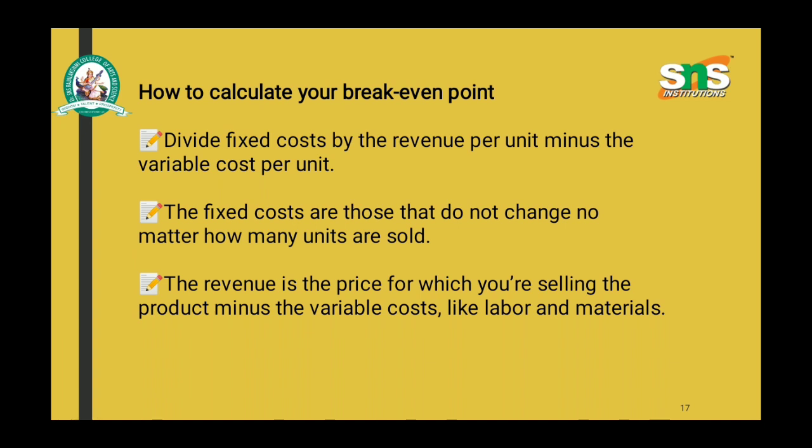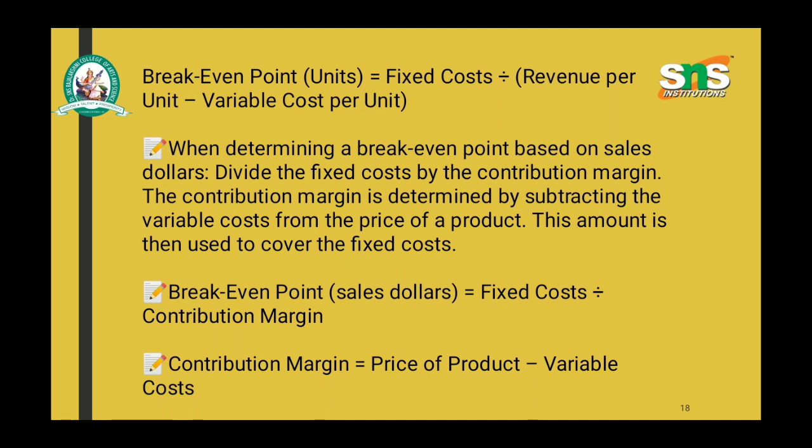The revenue is the price for which you sell the product minus the variable cost, like the labor and materials. Formula of break-even point: break-even point equals fixed cost divided by revenue per unit minus variable cost per unit.